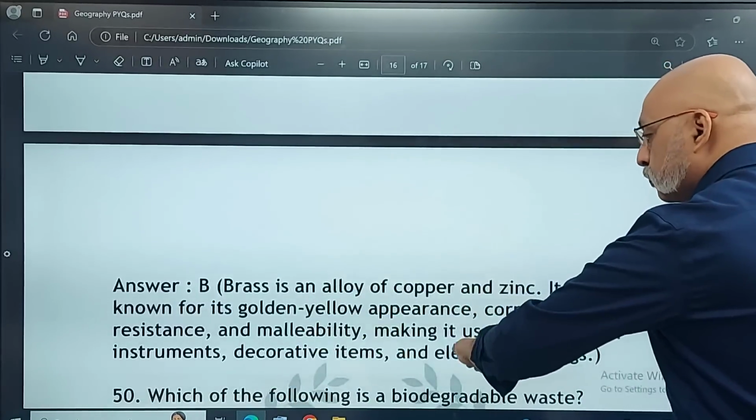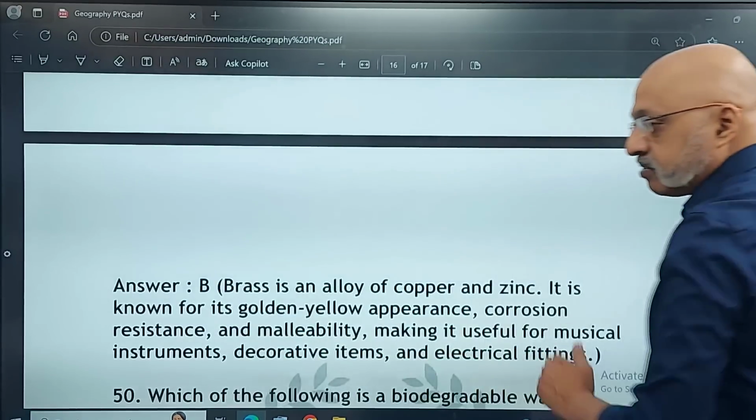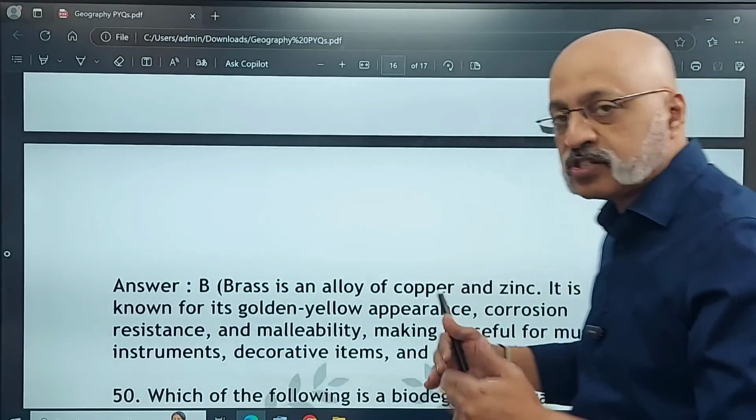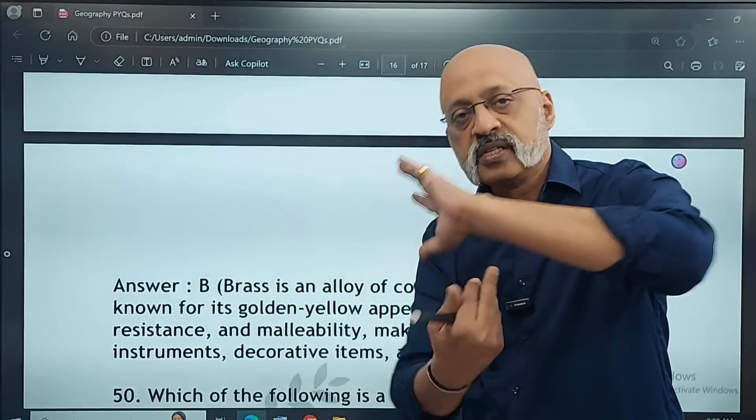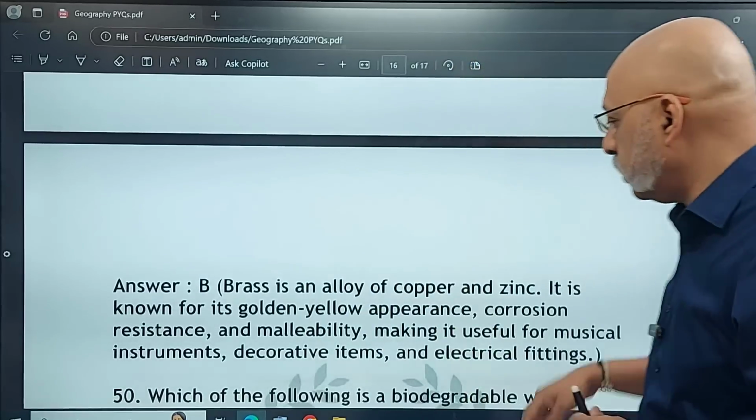So you could get a reasoning question. Why is brass used for this? Then you need to give these reasons, right? So wherever I've given extra information, look at it, because it is put in the form of a reasoning question.